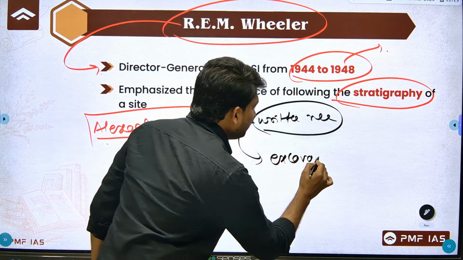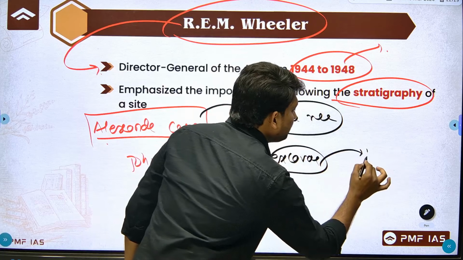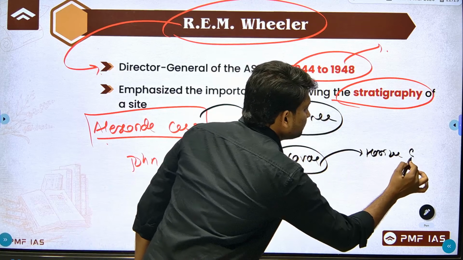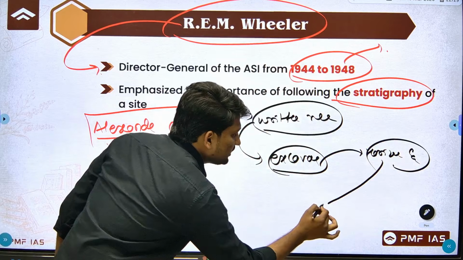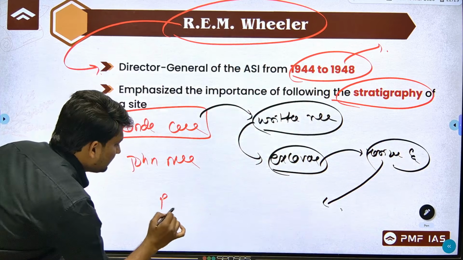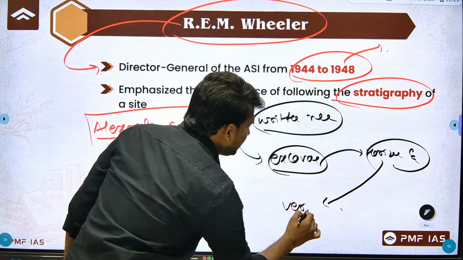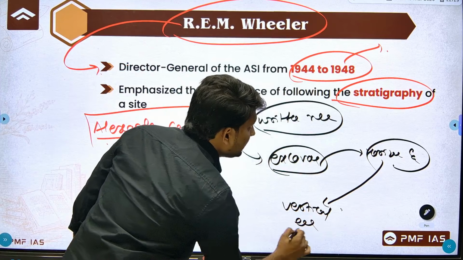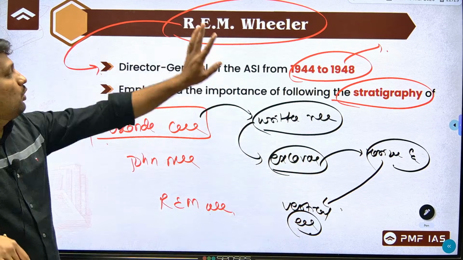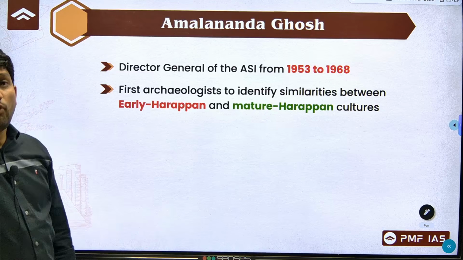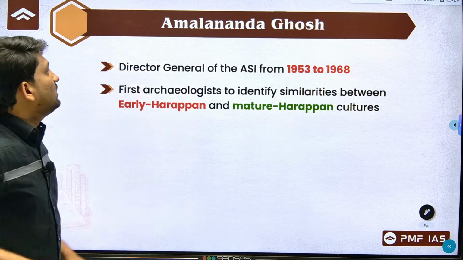But the problem with this excavation is he gave importance to horizontal excavation. So now who removed this limitation? Our next Director General, R.E.M. Wheeler. Now he gave importance to vertical excavation. And more than all these Director Generals, for your exam, who was the most important?